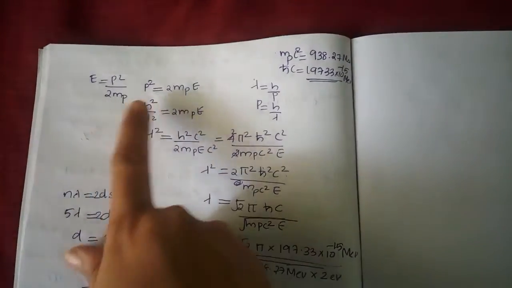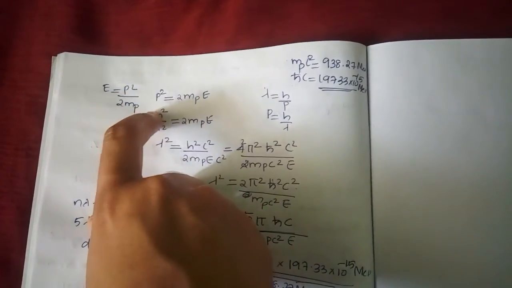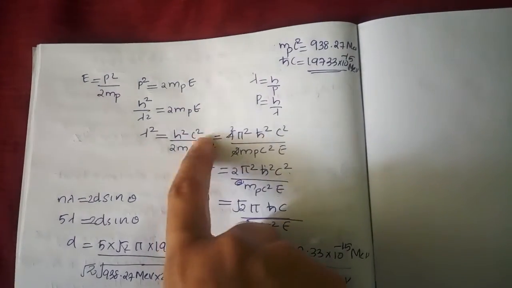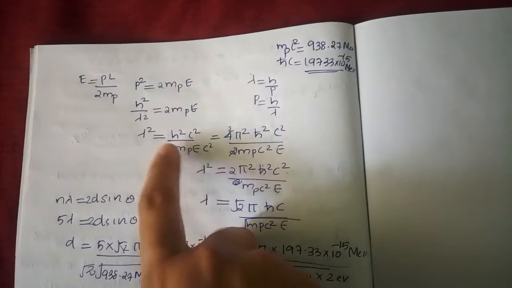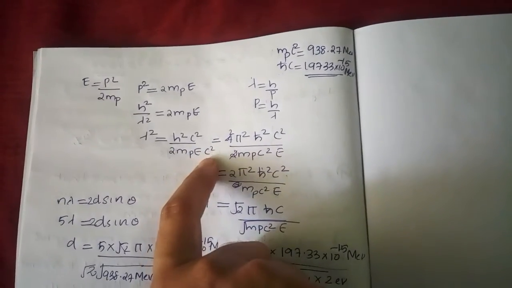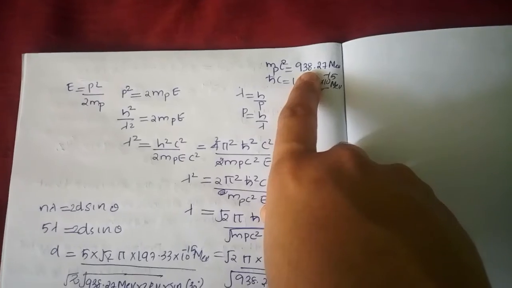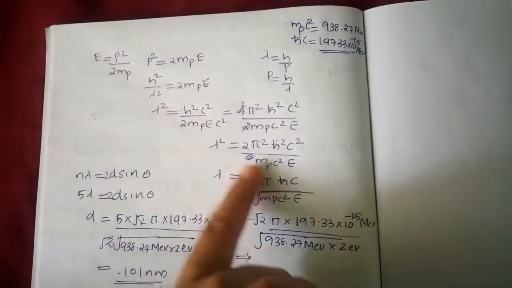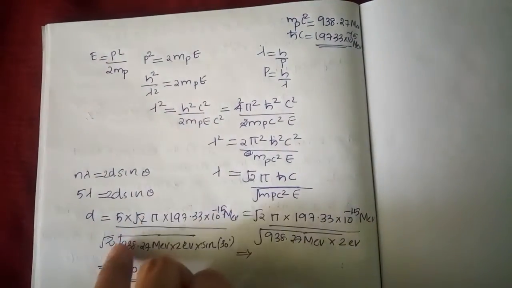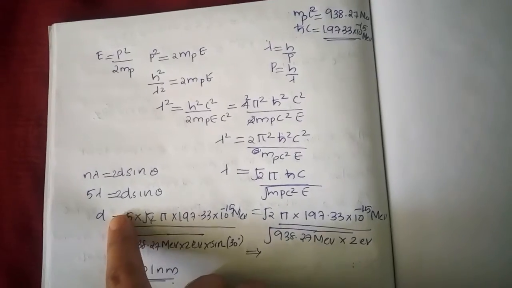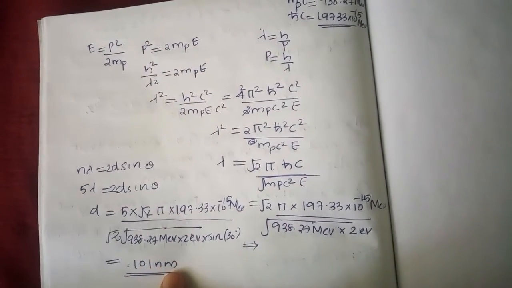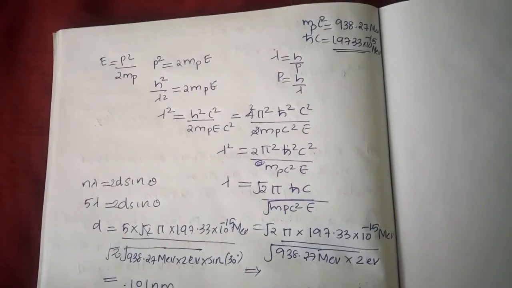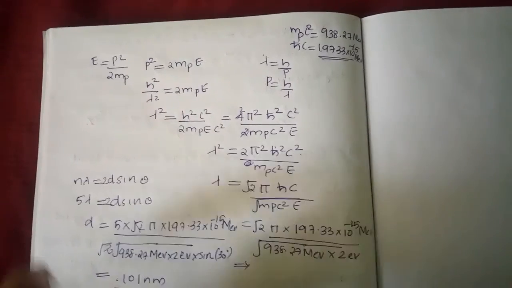Equating with energy p square by 2 mp and cross multiplying, we get lambda square like this, and we can represent it in terms of h squared, and also we can substitute mp c square, that is the rest mass energy of the proton, 938.27 mega electron volt. After substituting these values we get lambda, or otherwise we can simplify here only, and we get d as 0.101 nanometer.